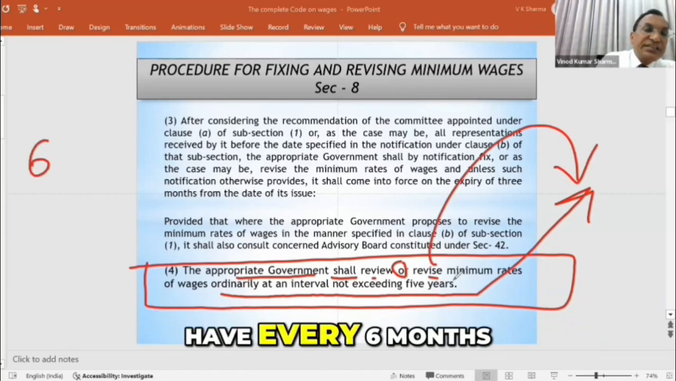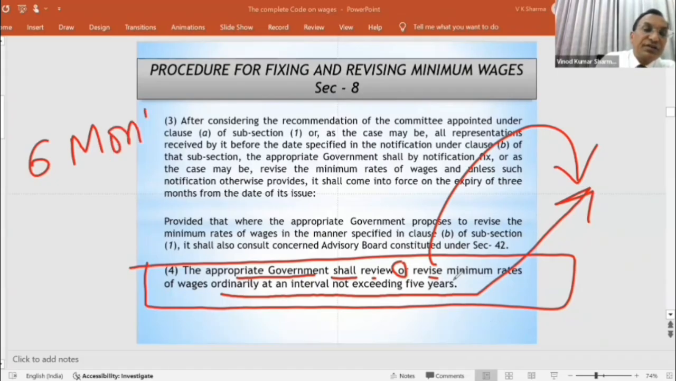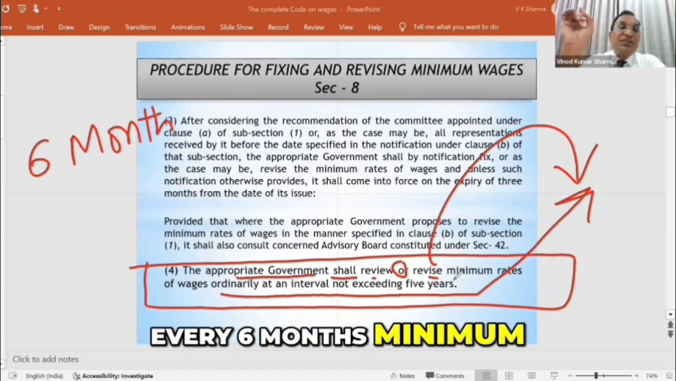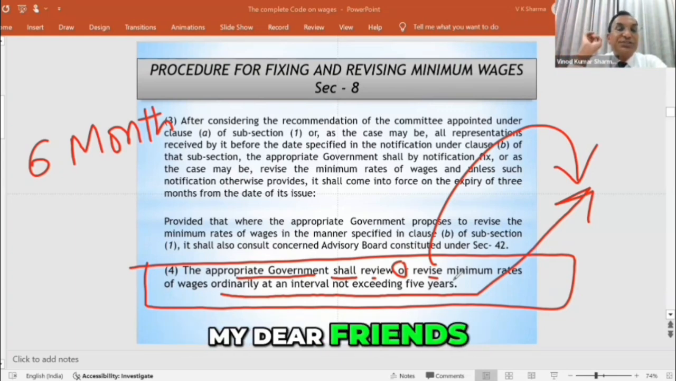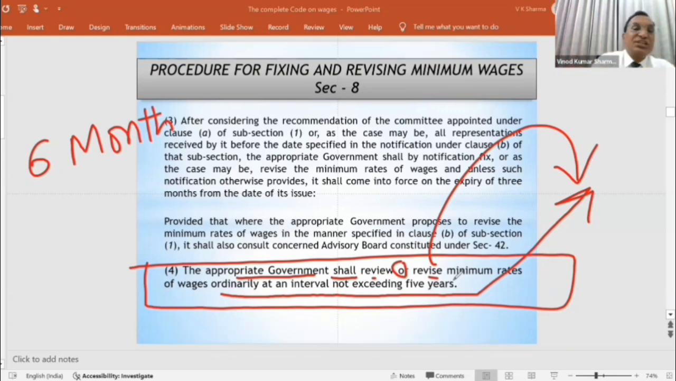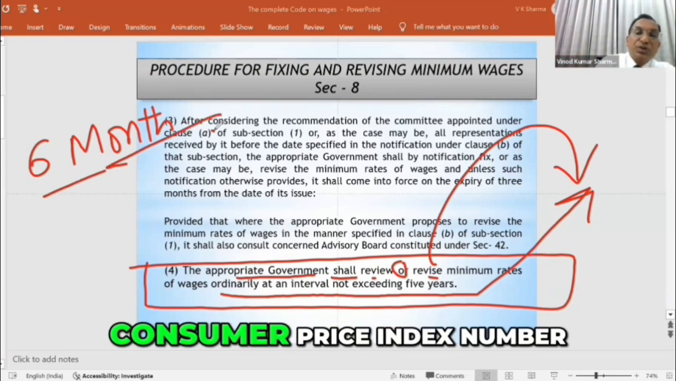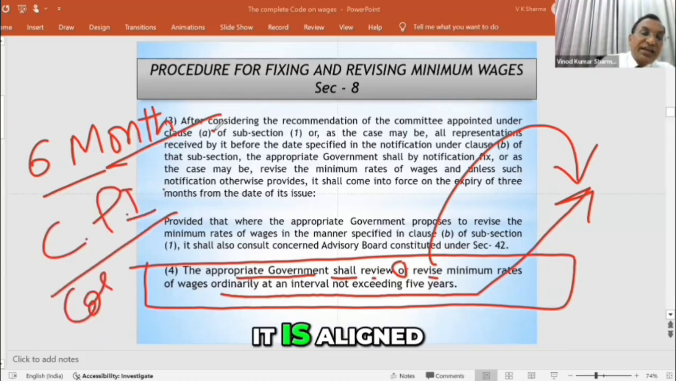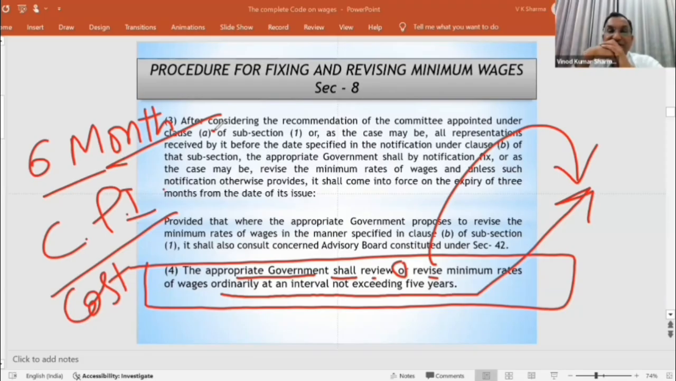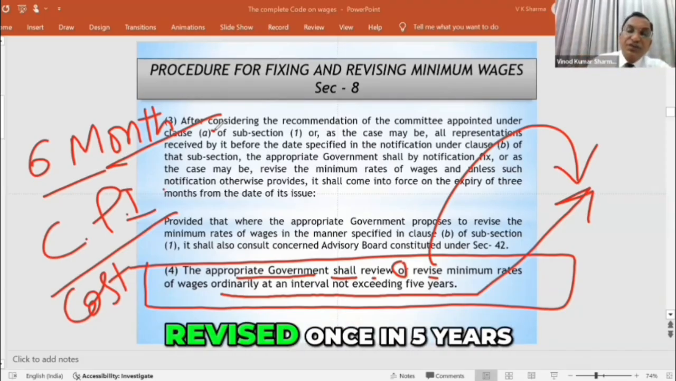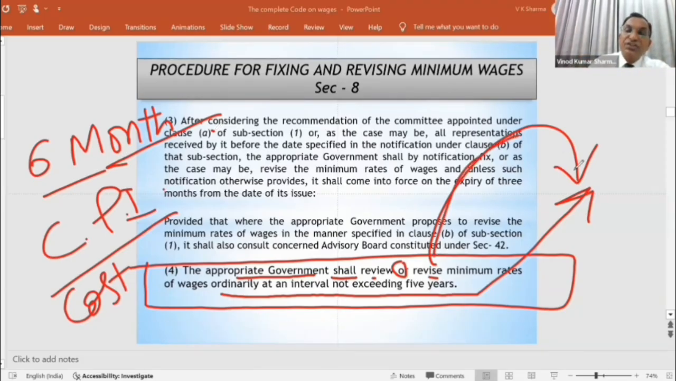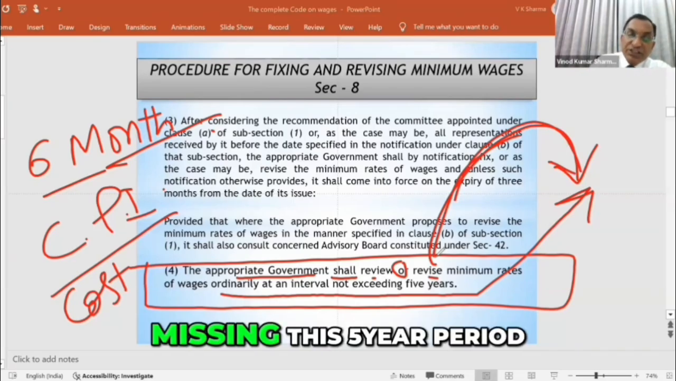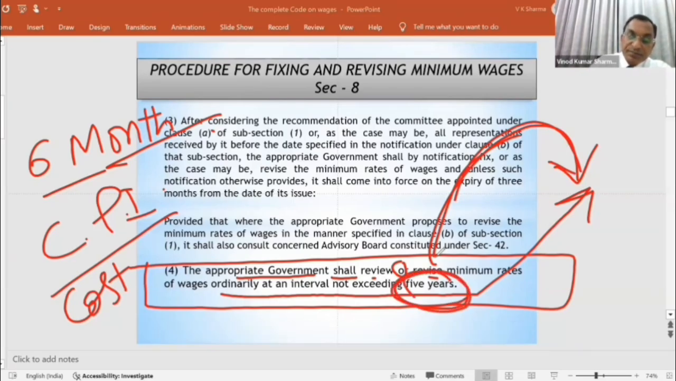See, you have every 6 months minimum wage revision? No. Every 6 months minimum wages are not revised, my dear friends. In 6 months only the consumer price index number or the cost is aligned. The minimum wages are revised once in 5 years, and many governments are missing this 5-year period.